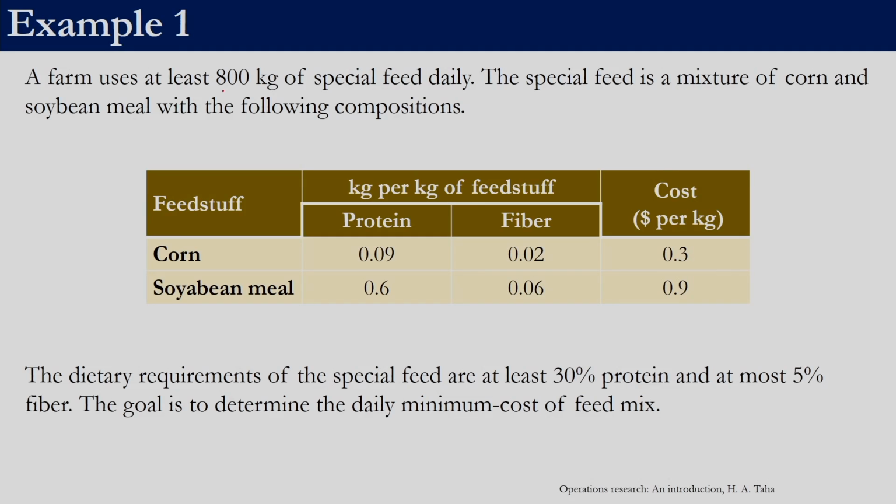wherein 800 kg of special feed is required daily. The special feed can be prepared by a mixture of corn and soya bean meal. So, we have corn and we have soya bean meal. Using these two, we need to combine them to come up with at least 800 kg. Remember, this word at least is important. So, at least 800 kg, we can come up with more than 800 kg, that is fine, but at least